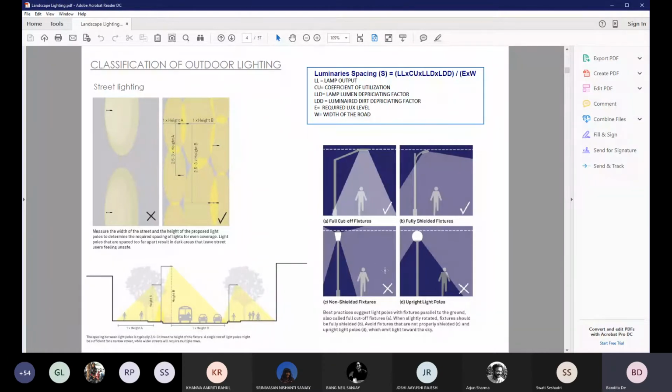Whereas the 2 light fixtures at the bottom, the way they are designed, instead of just restricting the fall of the light towards the ground where it is required, a portion of the light is also thrown upward, and this increases the light emission towards the sky, which enhances light pollution.